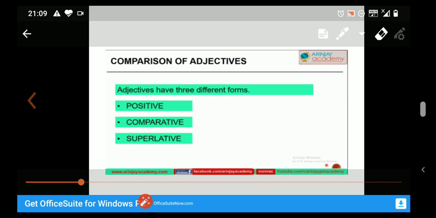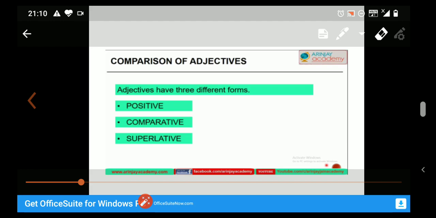For example, I have a big dog but hers is bigger. In this example, bigger is in the comparative degree, and what we are doing here, we are comparing the dog. Next, the cupboard is cleaner than before. Here the adjective is cleaner. Students, always remember that in comparative degree we always use er and then. We always use er and then for comparison.